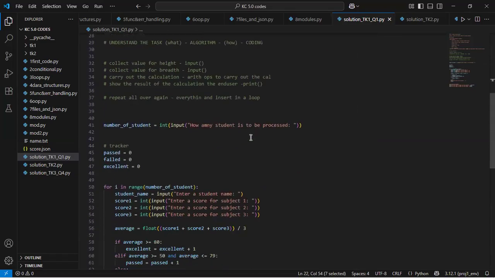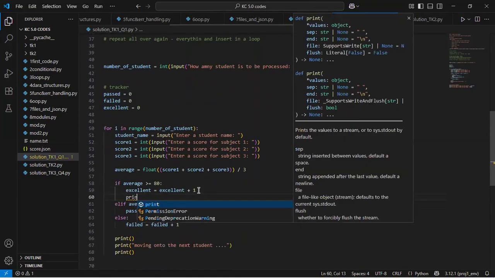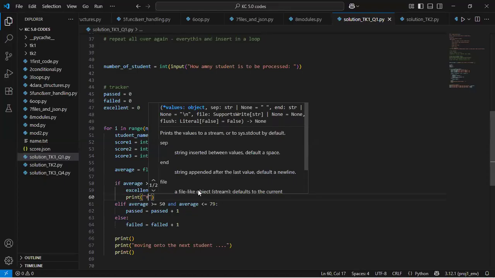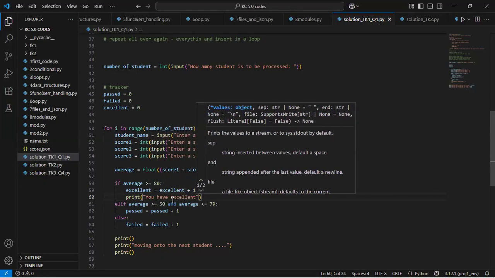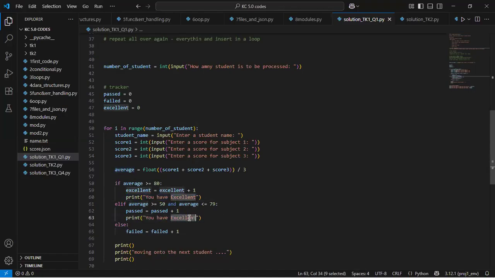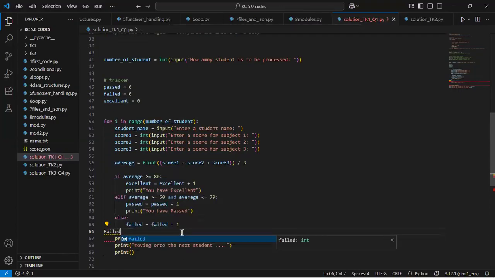But of course, you can still come here and add you've passed or whatever you want. So here I can say you have excellent, and I will do the same thing for the other ones. So here I can have you have passed, and here I can say you have failed, right?